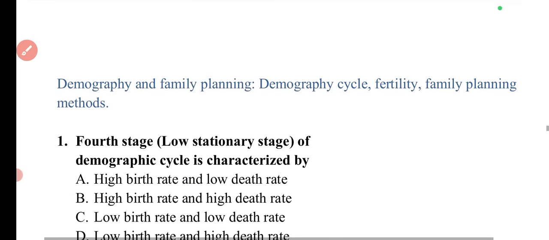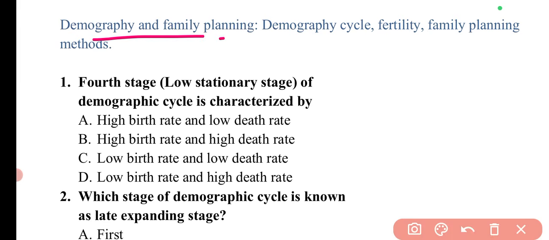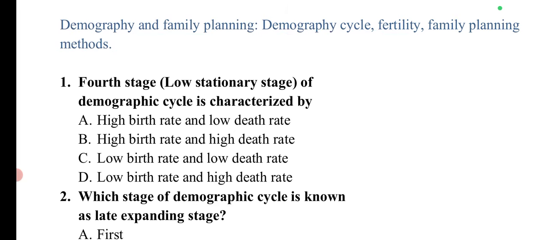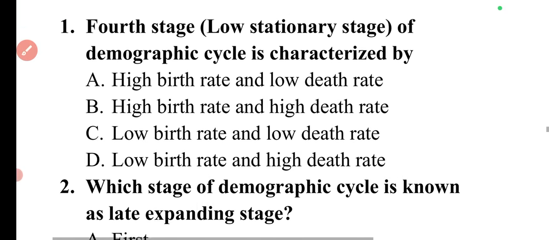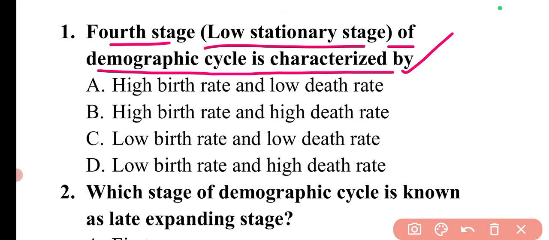Now we can move to the next topic, that is demography and family planning. This is quite a simple and interesting topic. So demographic cycle, fertility, family planning methods. These are the three main topics in this particular section. Coming to the first question: the fourth stage, that is the low stationary stage of the demographic cycle, is characterized by what?